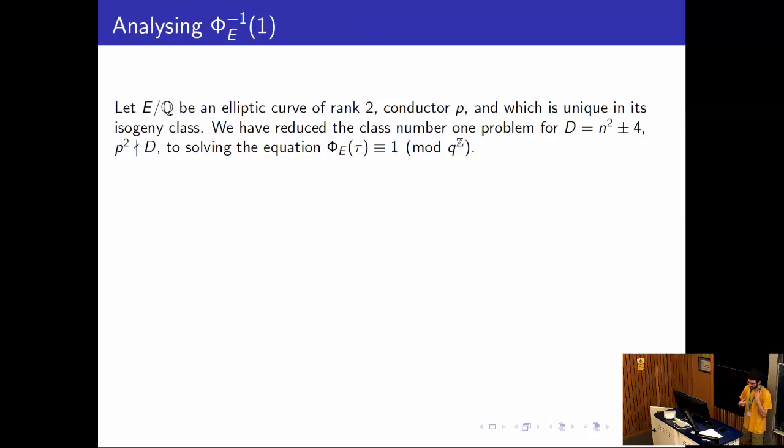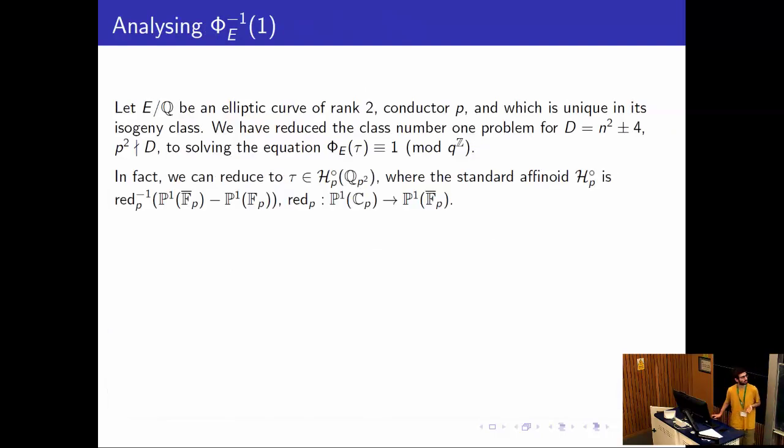But there are still a couple of reductions we can make, because first of all, we do not care about all the points tau. We just care about the points where tau is quadratic, I mean, tau is actually quadratic over QP. Since P is inert, it belongs to the unramified degree 2 extension of QP, which I call QP squared. That's the first thing we can say.